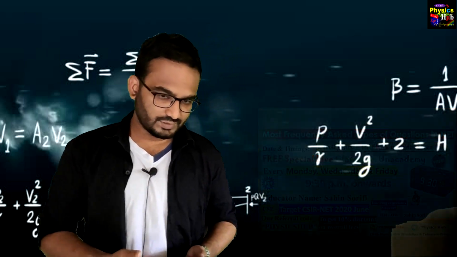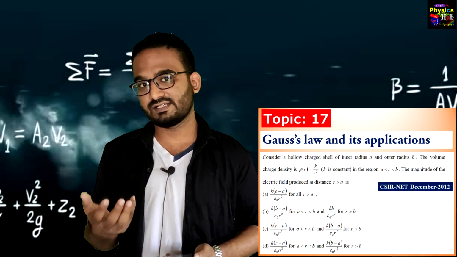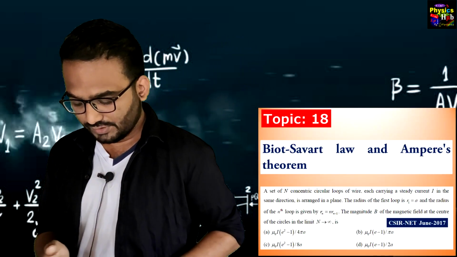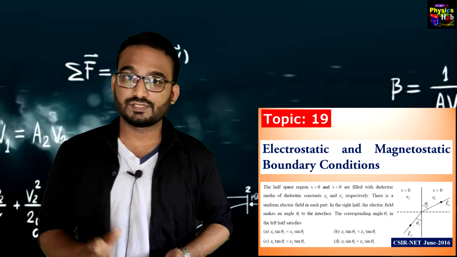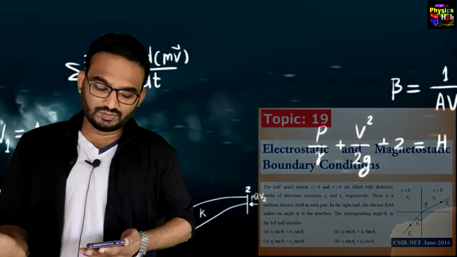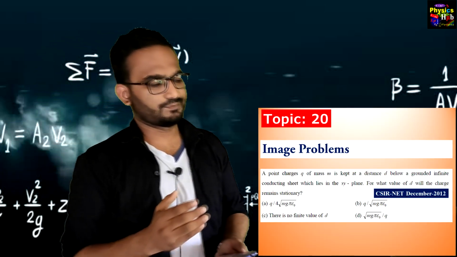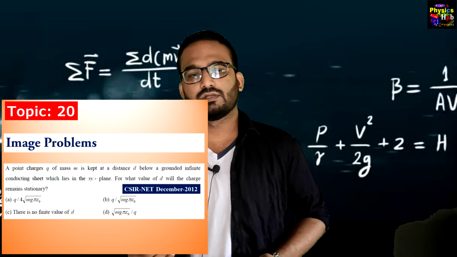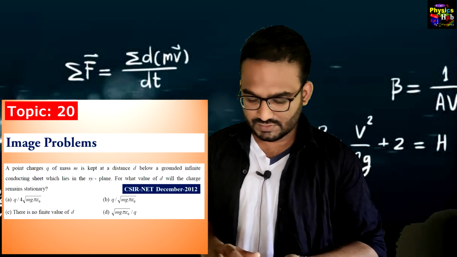So without wasting much time, let's move forward. Topic number 17, Gauss law and its applications. Topic number 18, Biot-Savart law and Ampere's theorem. Topic number 19, electrostatic and magnetostatic boundary conditions. Topic number 20, image problems. Image problems is a very important topic, and this topic is also very simple. You can easily solve the questions from image problems, so don't miss this topic.